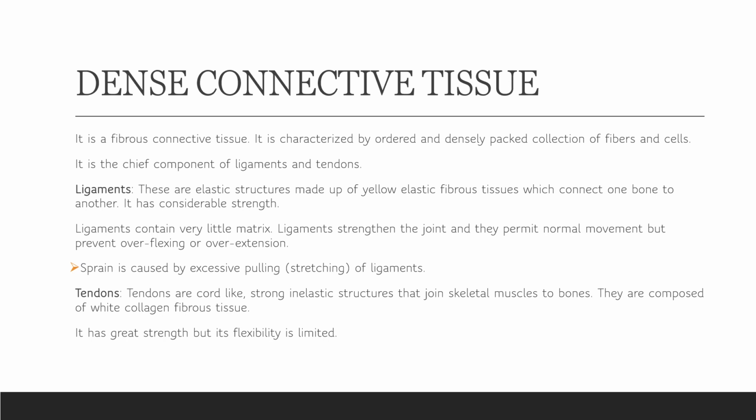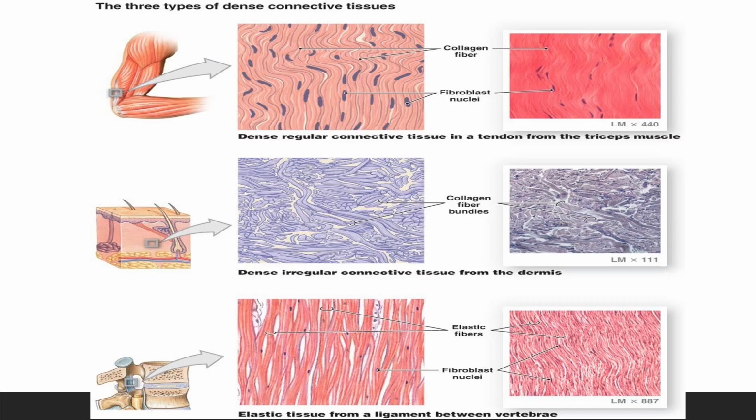As I told you, the limited flexibility is provided by white fibrous tissue. So white collagen fibrous tissue is present in tendons. Okay, it has great strength, but again flexibility is limited.